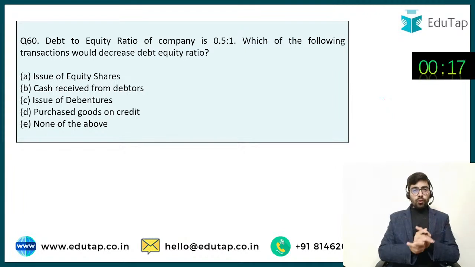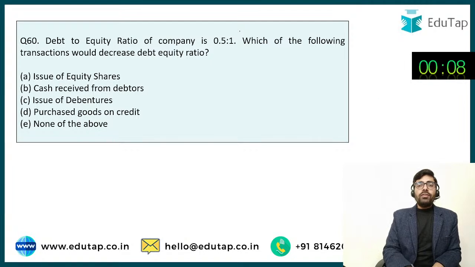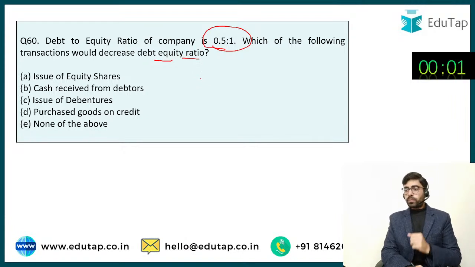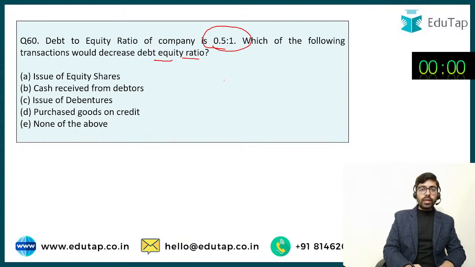Now let's move forward to the next question. This one is an analytical one. Debt equity ratio of a company is 0.5:1. Which of the following transactions would decrease the debt equity ratio? Which of the following would decrease this debt equity ratio? This debt equity ratio is your debt divided by your equity.